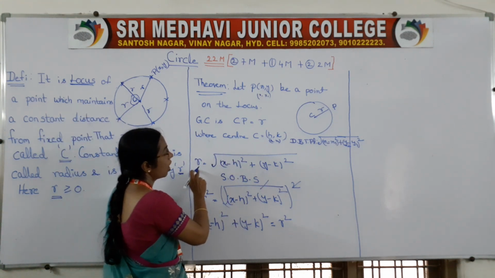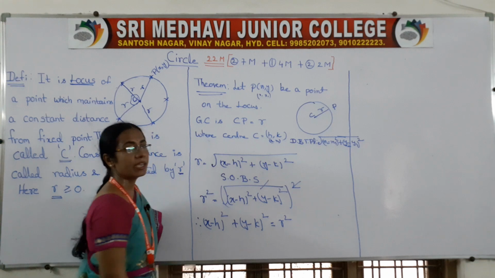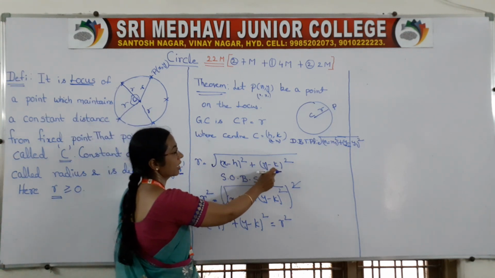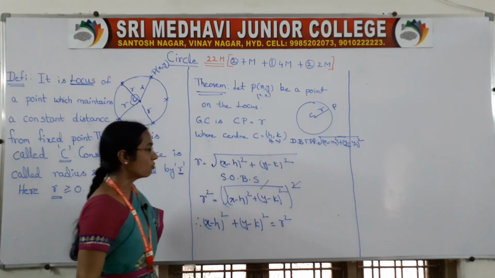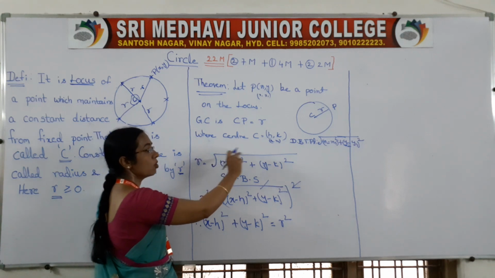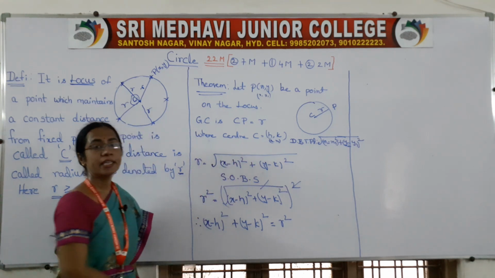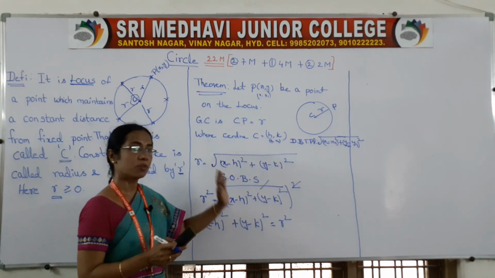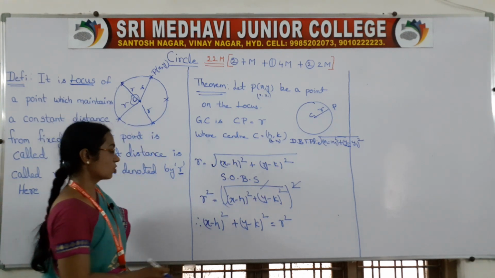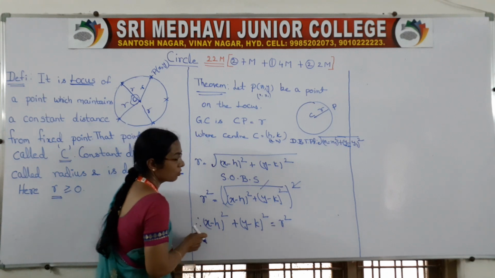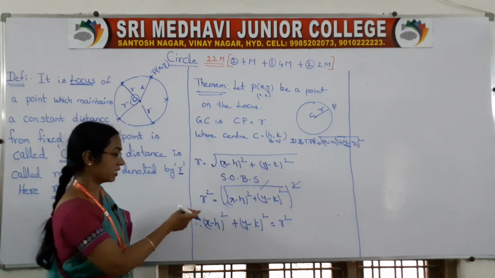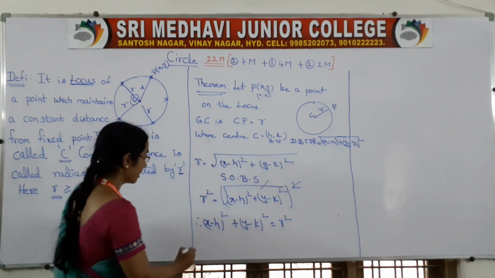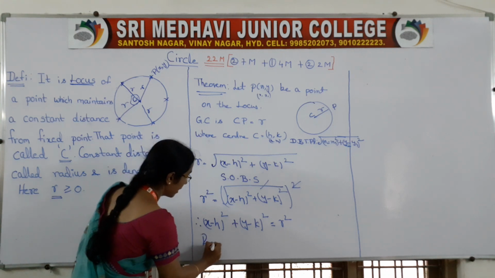So r is equal to the root of (x minus h) whole square plus (y minus k) whole square according to the formula. But the locus equation should not contain any square root, so squaring on both sides cancels the square root. This is your required circle equation.